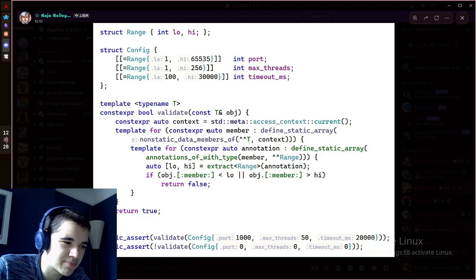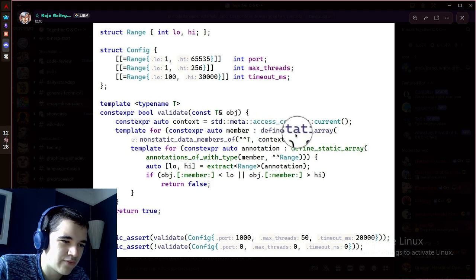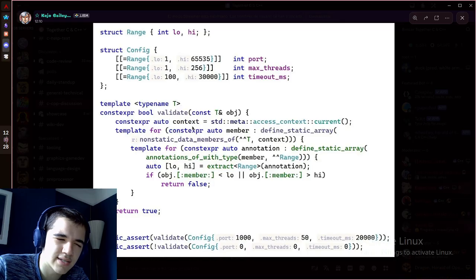then it takes the context per member from a range, and then here you define the static array, which is the range to go over. So you do that. Notice how these aren't prefixed with std, by the way. I wonder if they're built-in keywords, but you have define_static_array, and then nonstatic_data_members_of with the T, and then you have the context, which you passed in here, right? It is weird how you need to have a function for the context. I wonder if you can have other contexts and what that means.